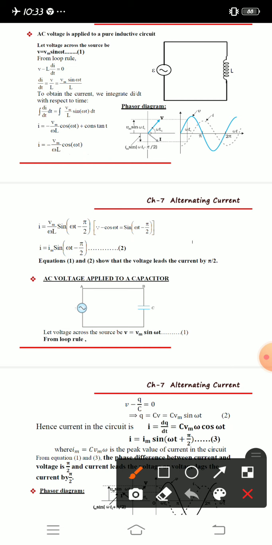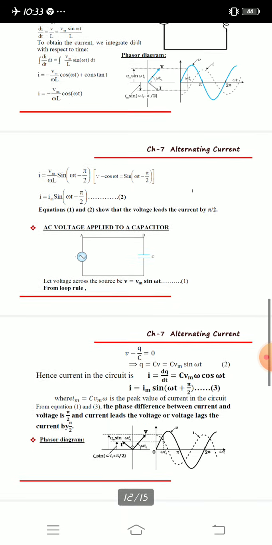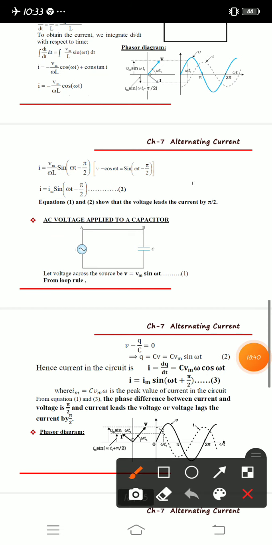So to obtain the current we integrate this, and you see that the integration and differentiation have been removed. So I is equal to minus Vm divided by omega L cos omega t plus a constant.